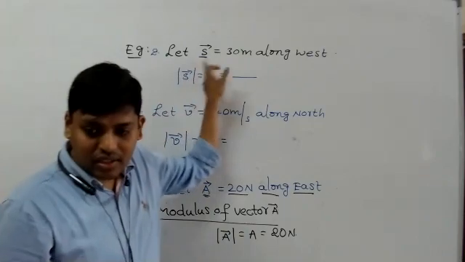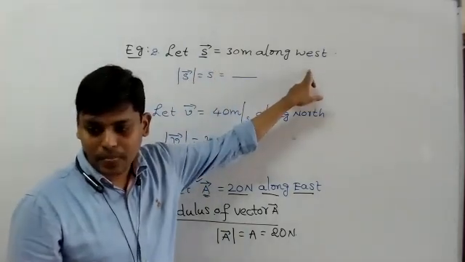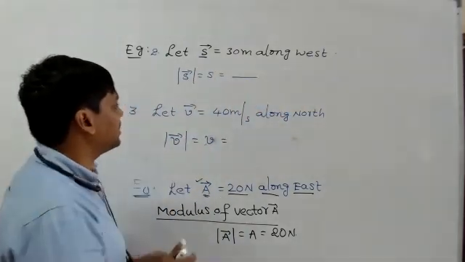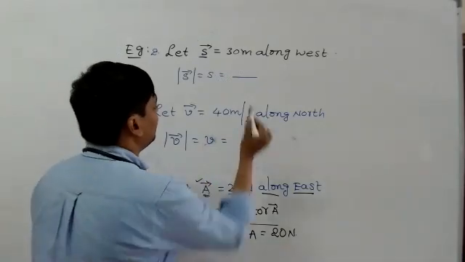S bar I am saying 30 meters along west. So therefore mod S, or S, you write simply 30 meters.